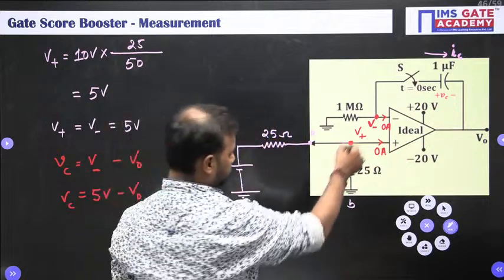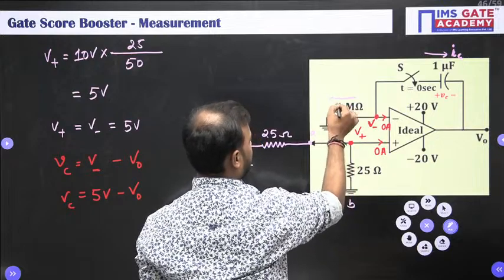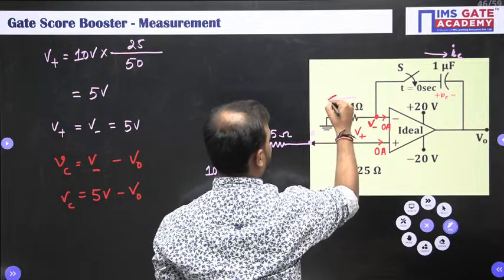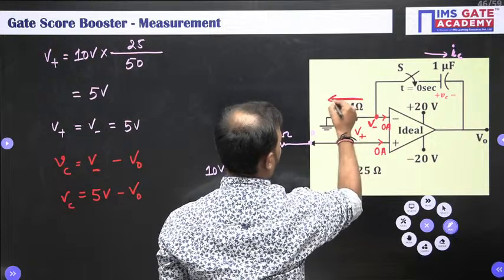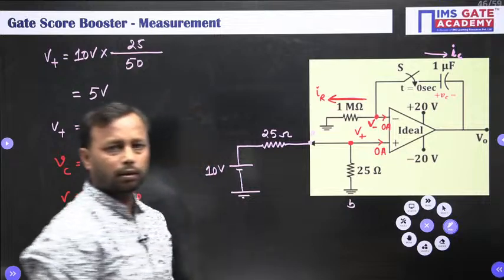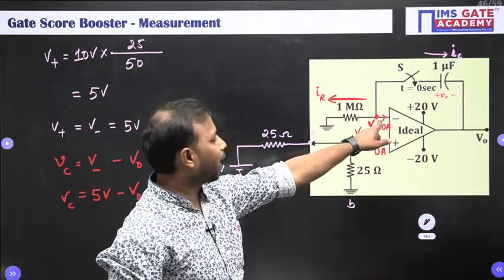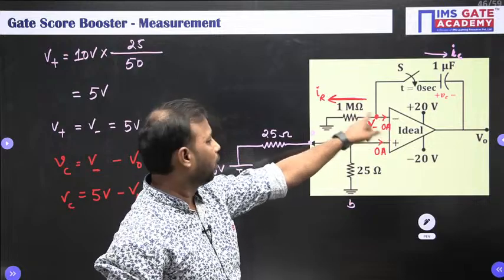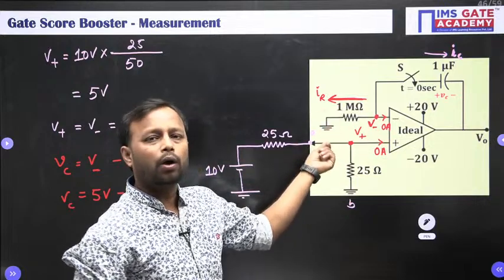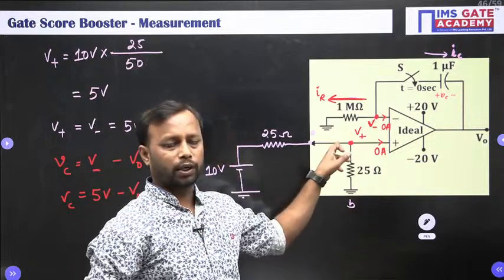But here, what is the current direction? It will be opposite. Let me take here as IR. Why? Why, sir? Because V minus is at higher potential, which is 5 volt, and this is grounded, and we know current will always flow from higher potential to the lower potential.